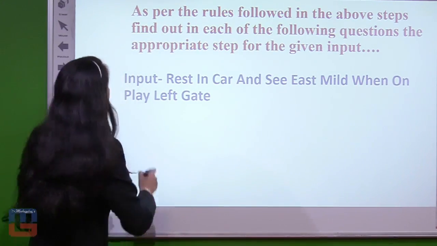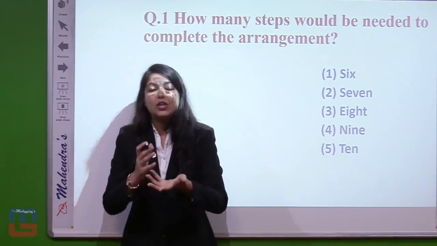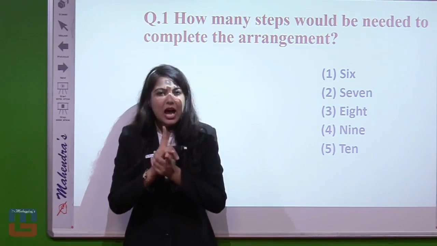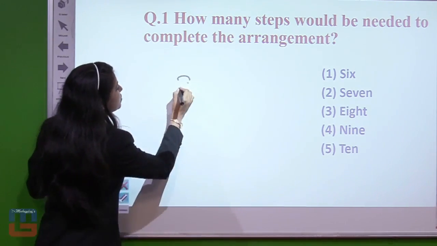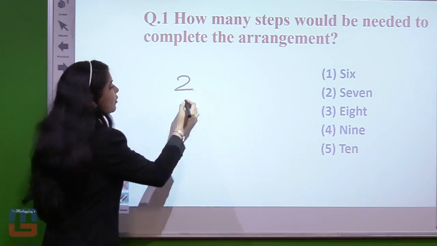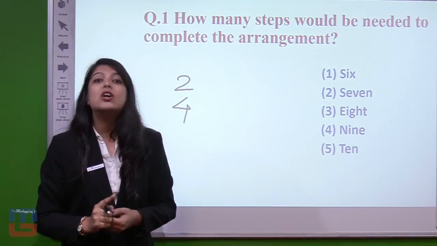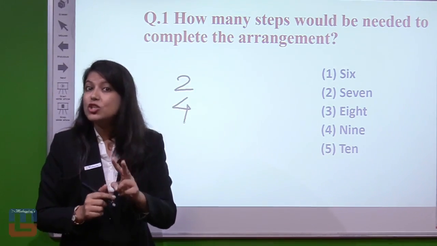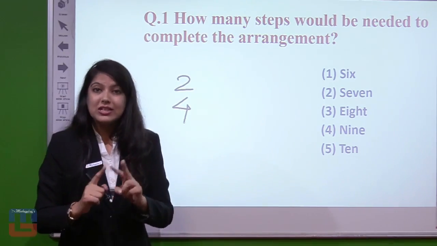So the first question asked to us is: how many steps would be needed to complete the arrangement? 2 steps for arranging vowels, 4 steps for arranging consonants. This is not the end, because we want 2 number steps also: one, their place value replacement, and other, to be arranged in descending order.